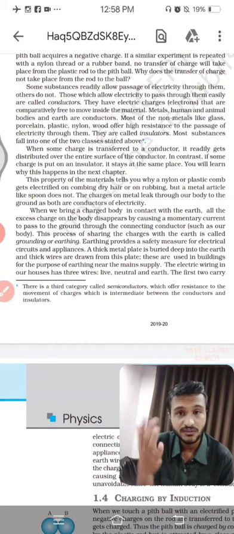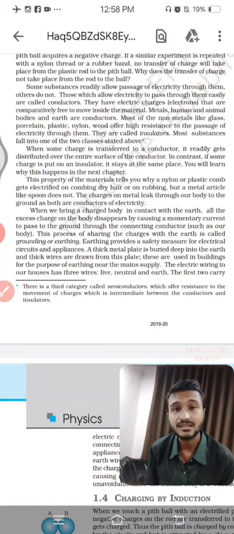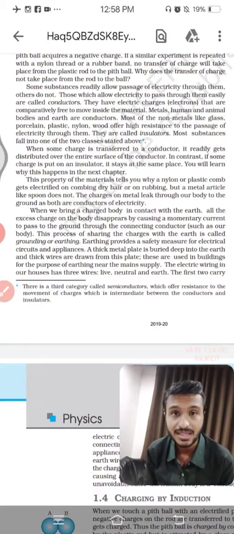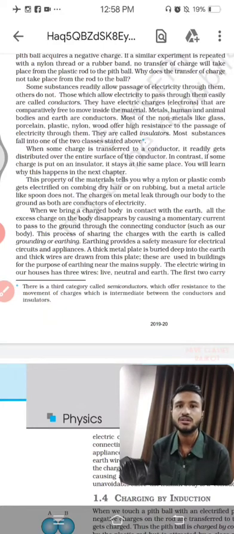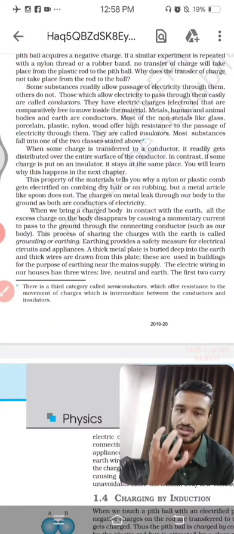Acha, gold leaf, yesterday in the last lecture we had seen the gold leaf. So gold leaf also has much more capacity to travel from one point to another point. So that is known as a conductor. Gold is also a conductor, silver is also a conductor of electricity.